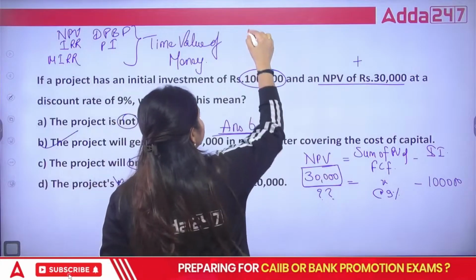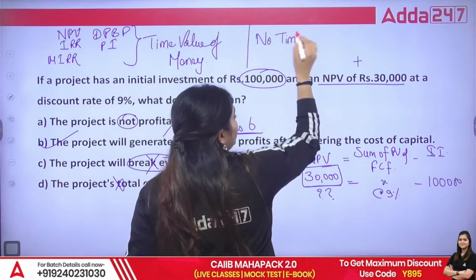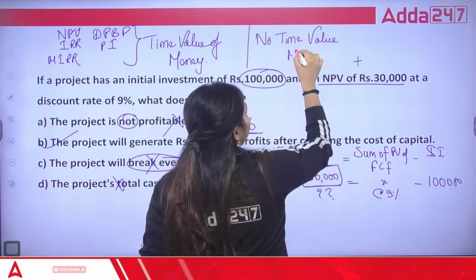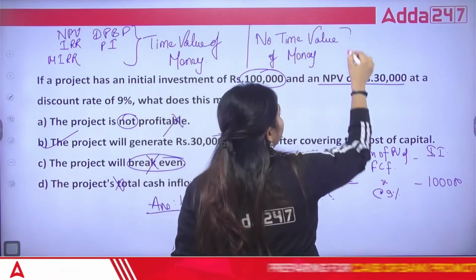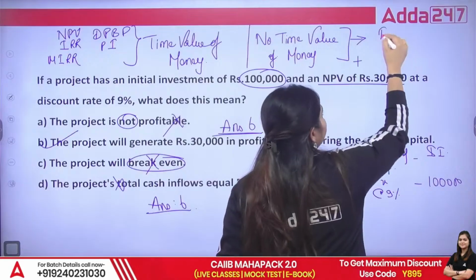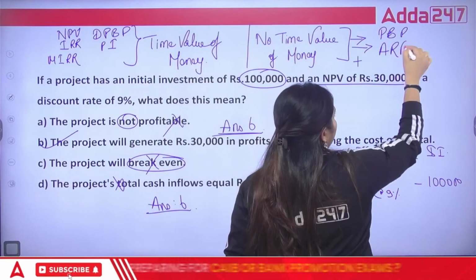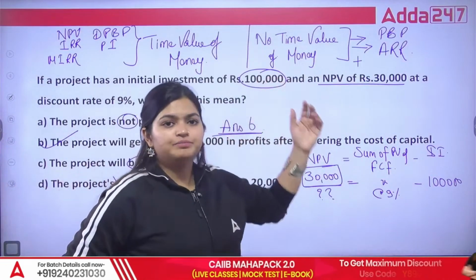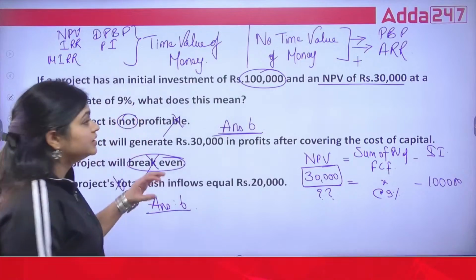And on the next side you have no time value of money, in which you take direct calculations. No time value of money means you are going to calculate directly. We have only two methods, that is your payback period and your ARR. These are the two methods that you cover under the part in which no time value of money is adjusted. So remember, this is very important.